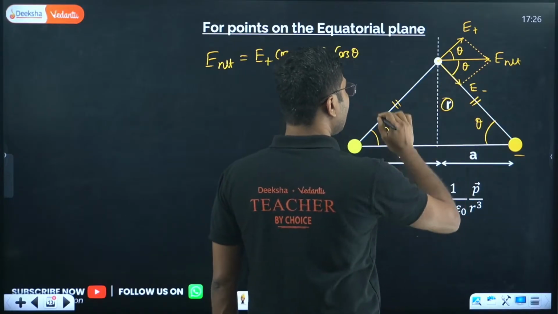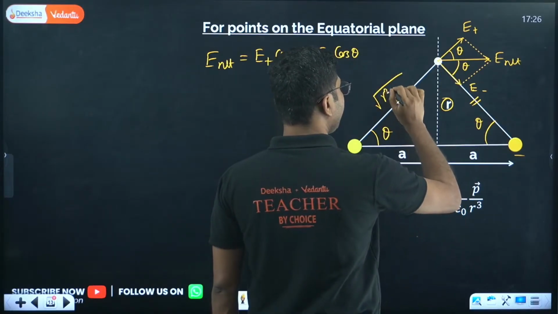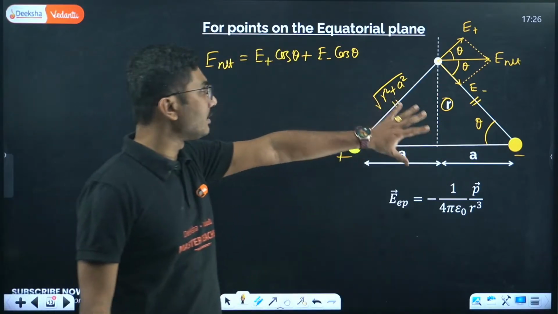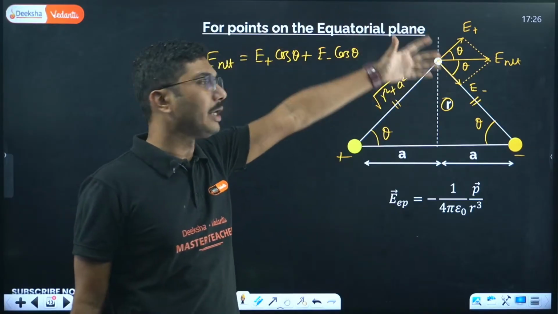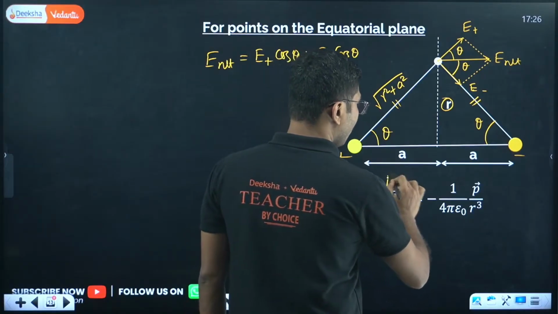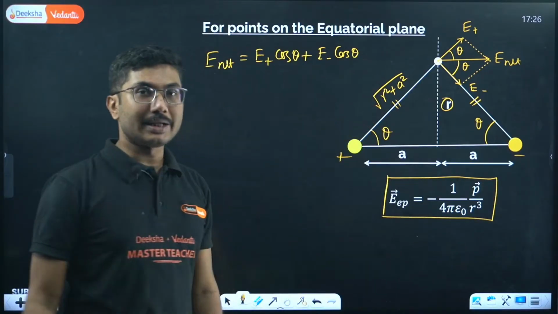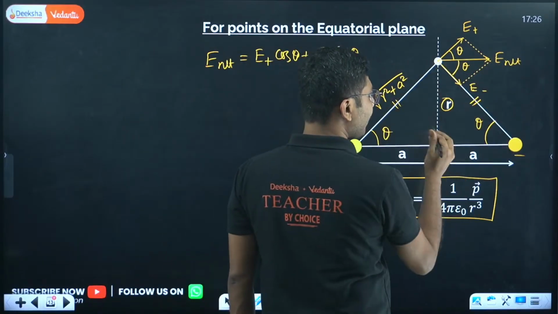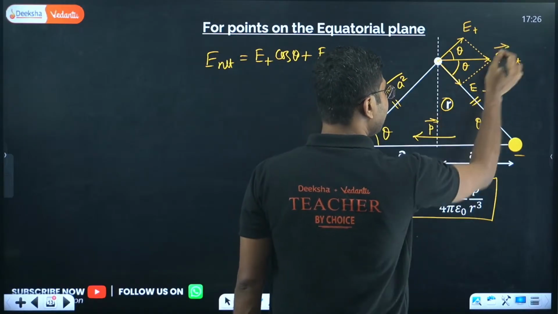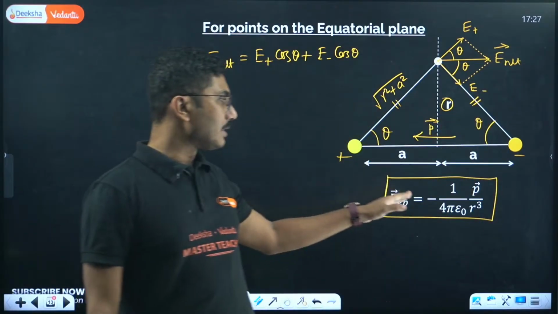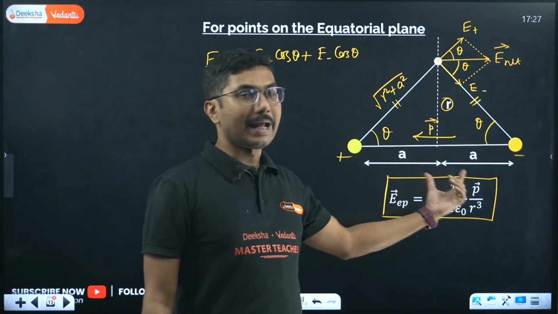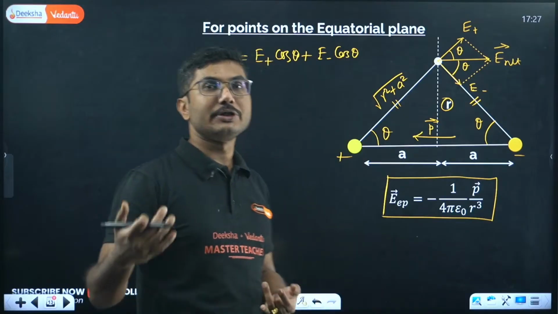This distance is r, this will be the square root of r square plus a square. So this will be r square plus a square, and using this you can calculate the cos theta value. E plus and E minus will be equal, and you can simplify and you will see the equatorial plane electric field is given by 1 by 4 pi epsilon naught, P by r cube. Now if you consider the direction, the electric field is in this direction, whereas the dipole moment is from negative to positive. So electric field and dipole moment are in the opposite direction. That's why there is a negative sign over here. The negative sign comes from the fact that the equatorial field and dipole moment are in the opposite direction.